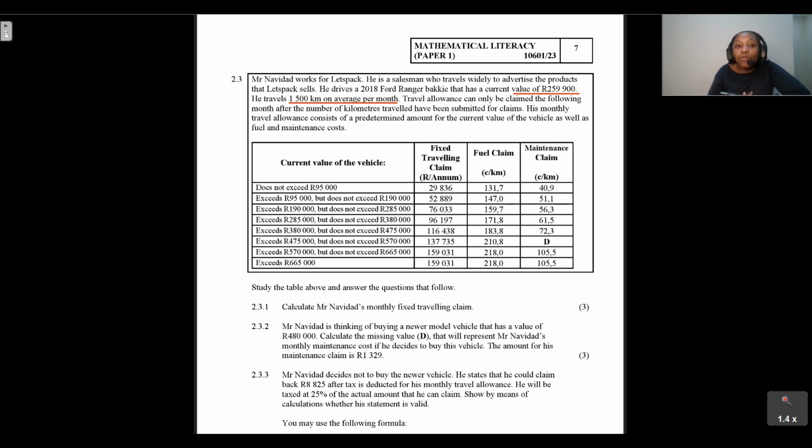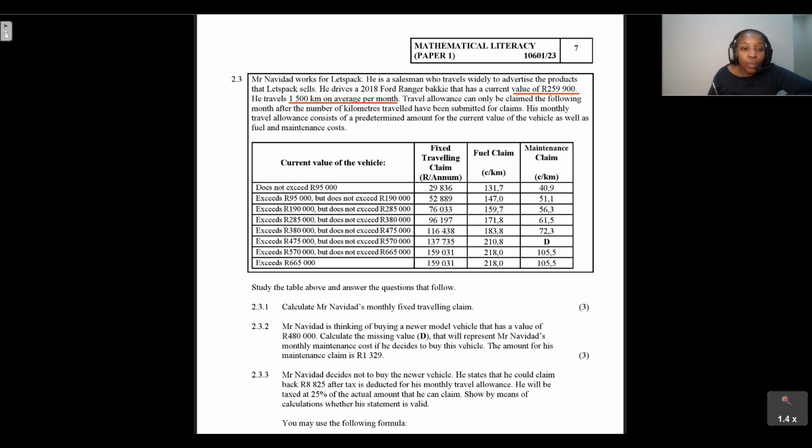can only be claimed the following month after the number of kilometers traveled have been submitted for claims. His monthly travel allowance consists of a predetermined amount for the current value of the vehicle as well as fuel and maintenance costs. So it consists of the fixed traveling cost, the fuel claim, and then the maintenance claim.